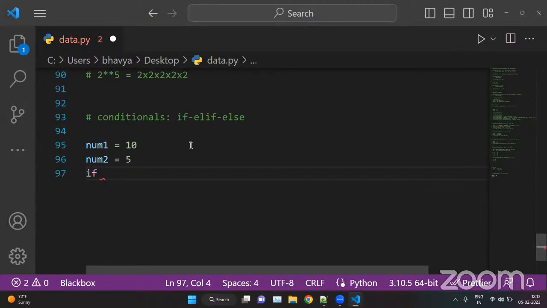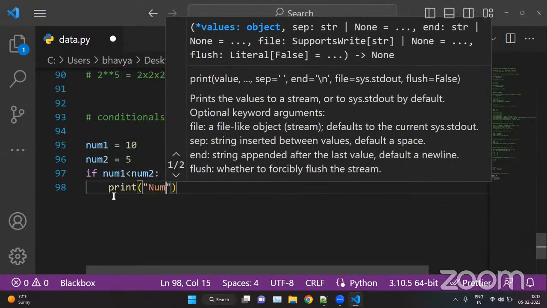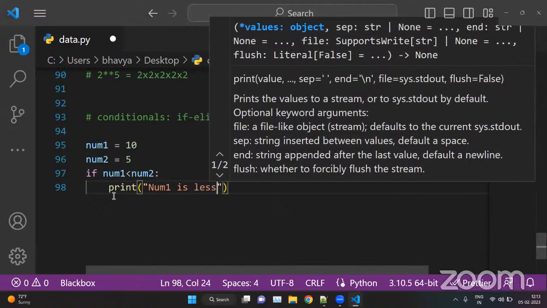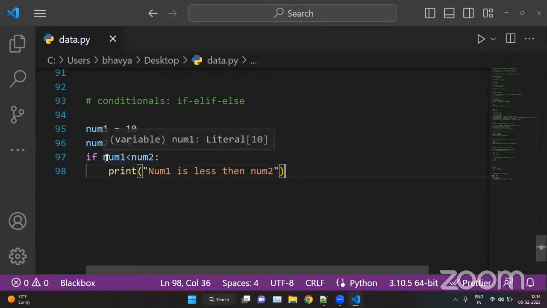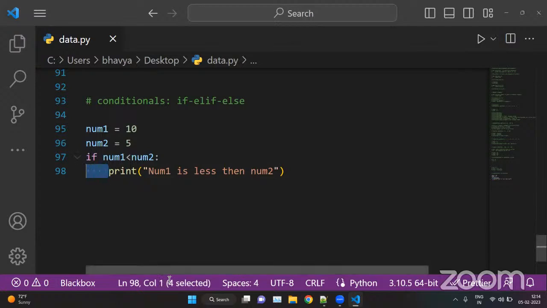The syntax is: if, then your condition, whichever you are checking, let's say num1 is less than num2, then a colon, and then your set of statements. For example, we print "num1 is less than num2". So you have the if keyword, your condition, a colon, and then your indentation. This space is known as Python indentation.